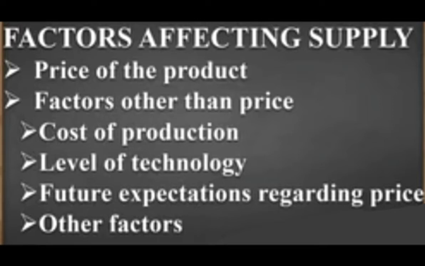You can also write in a descriptive manner: a producer sells for profit and thus he supplies more when the price of a product rises. As and when he sees that he is earning a profit on a particular product in the market, then if the price increases, he will increase the supply too. But if he thinks that the price of the particular product is decreasing in the market and he is going to see a loss, at that time he will not supply more. He may reduce the supply or may stop the supply in that situation. Okay, so this is what you will write for the price.